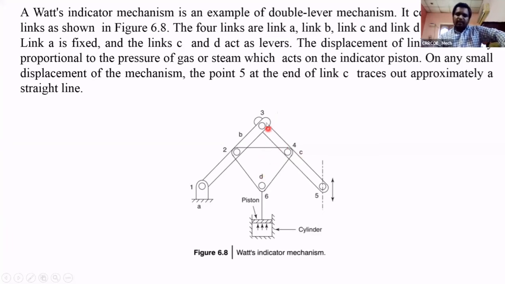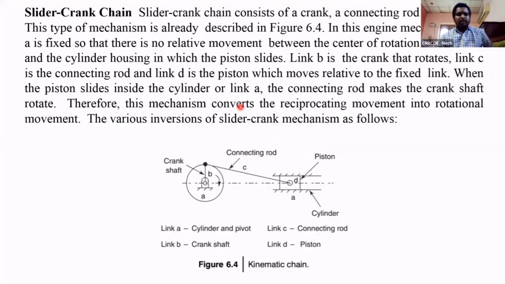C and D are oscillating like this. So these two are the two levers, and B is the coupler. So this is called double lever mechanism. Watt's indicator mechanism is the best example for the double lever mechanism.